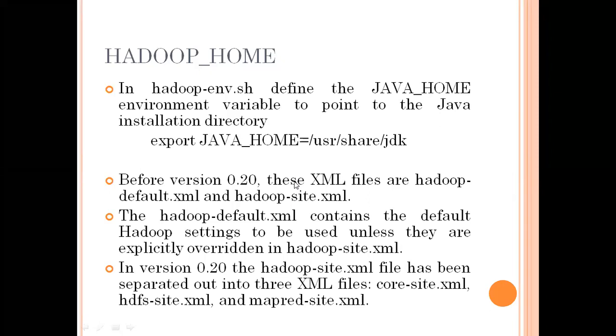Then hadoop-default.xml contains the default Hadoop settings to be used unless they are explicitly overridden by hadoop-site.xml. So this is a simple explanation of what the files are and what we are going to do with them. Then from version 0.2, hadoop-site.xml has been separated out into 3 XML files, that is core-site.xml,